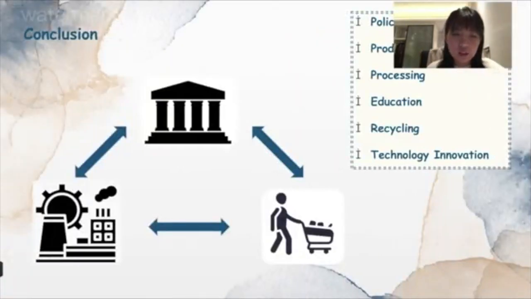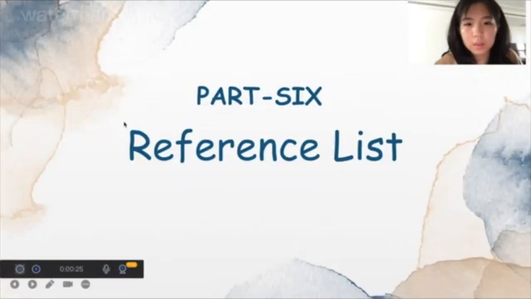Finally, in general, in order to reduce household waste, it needs the comprehensive cooperation of the government, consumers, and manufacturers. Technological innovation is also important in reducing household waste, from policy, reproduction, treatment, education, and recycling. So this is our reference list.